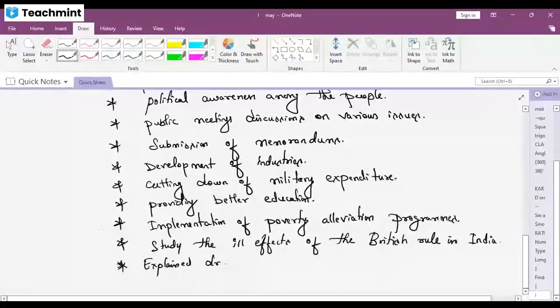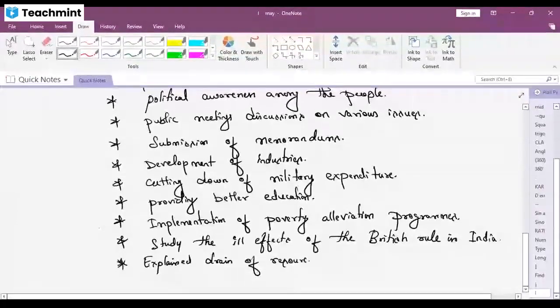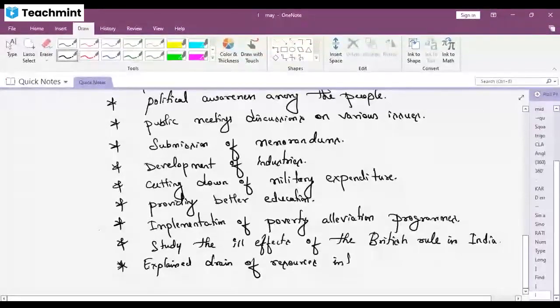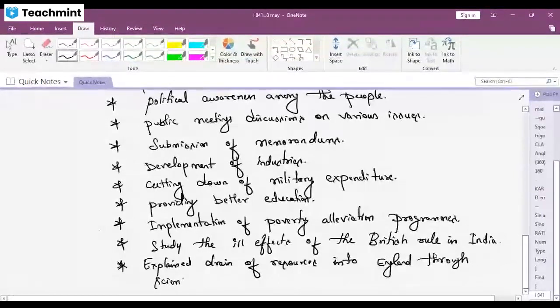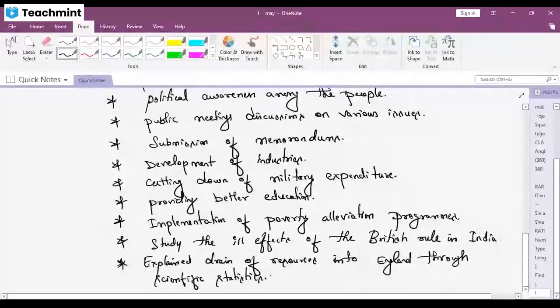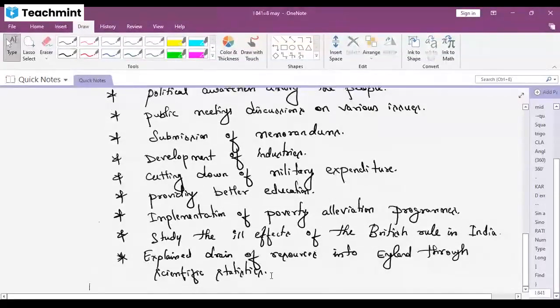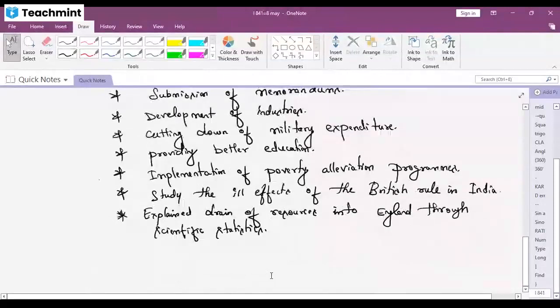Next, explain the drain of resources into England. Excess drain of resources into England through scientific statistics. They explained the drain of resources into England through scientific statistics.